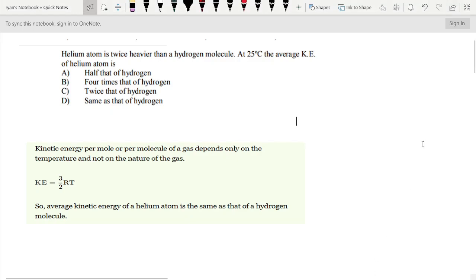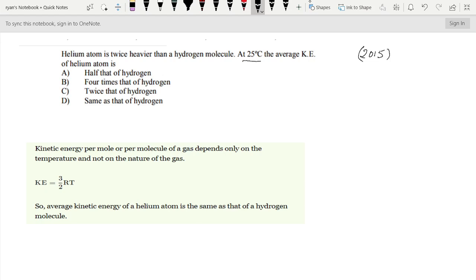This question was asked in the 2015 Kerala SET examination. Here the question is, a helium atom is twice as heavy as a hydrogen molecule. At 25 degrees Celsius, the average kinetic energy of the helium atom depends only on the temperature, not on the nature of the gas. Here there is no change, the temperature is the same.